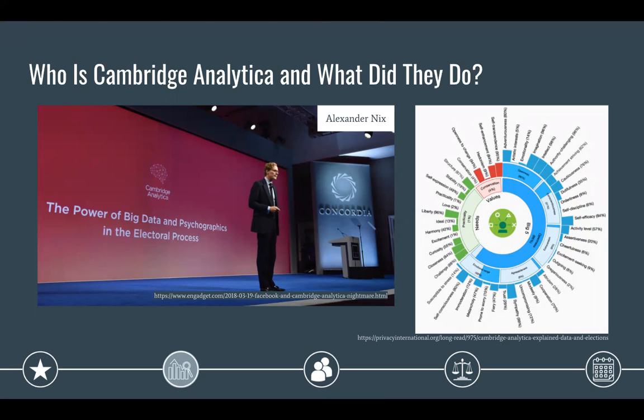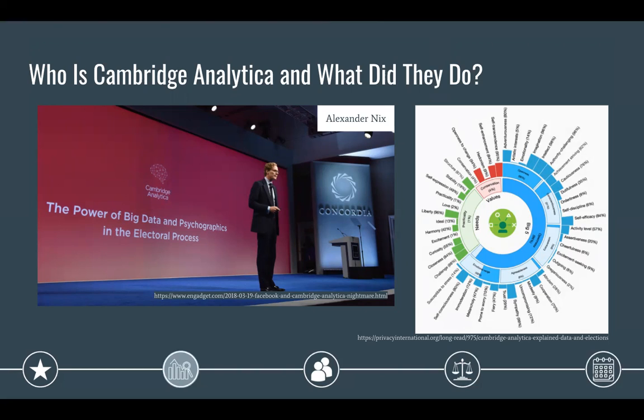Under Nix's leadership, Cambridge Analytica had been renowned for its psychological research useful in creating more specific, targeted marketing schemes in the political sphere. For example, the insights generated by the firm could help campaigns target areas where certain demographics were more prevalent and more likely to be swayed in a certain direction.